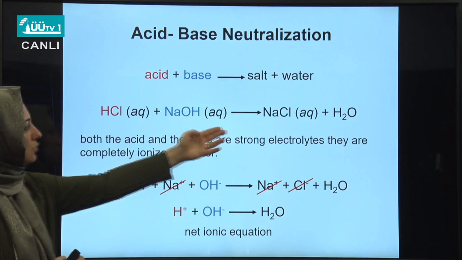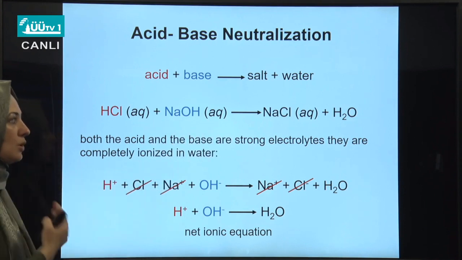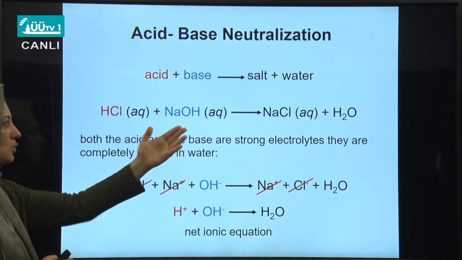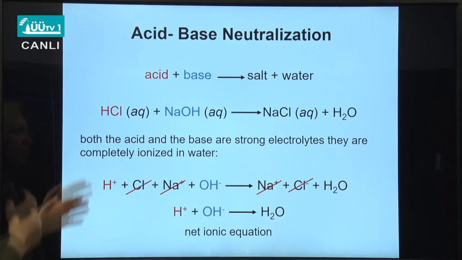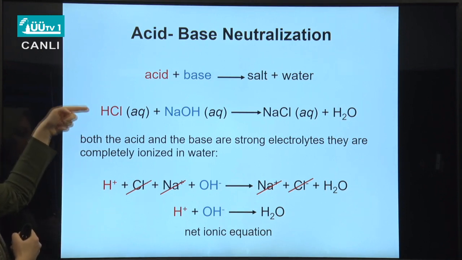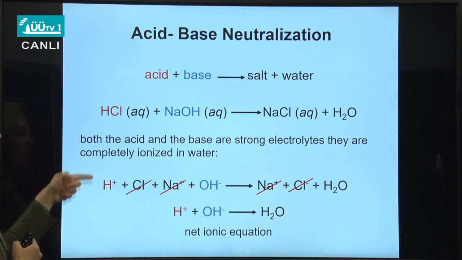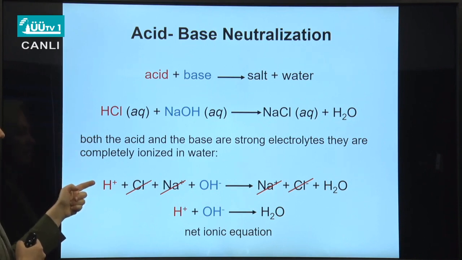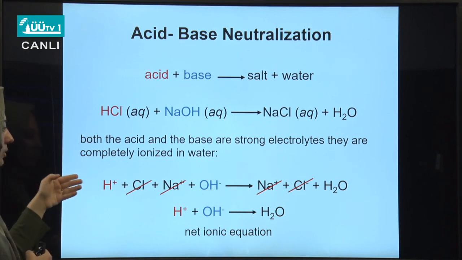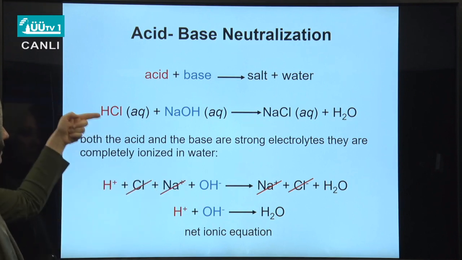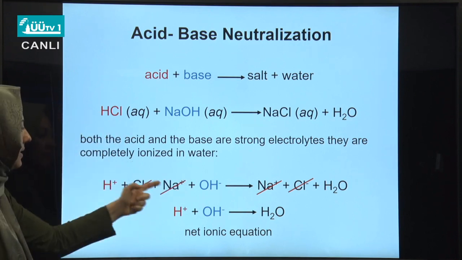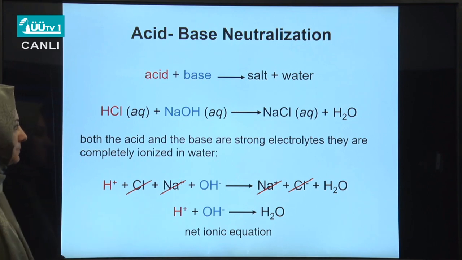In the end, sodium chloride salt, which is also soluble in water, is formed, and also a water molecule is formed.